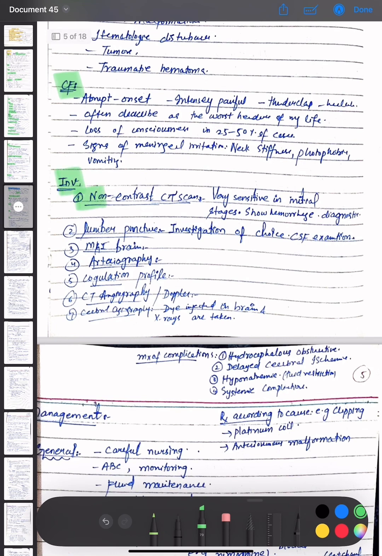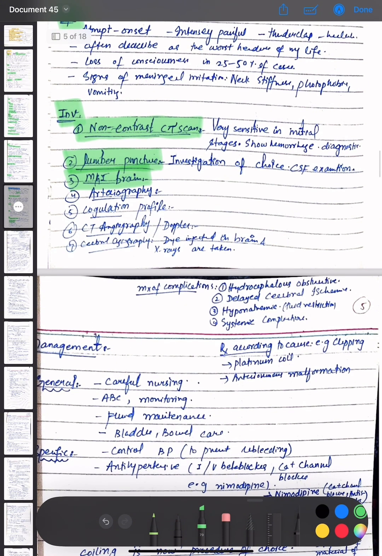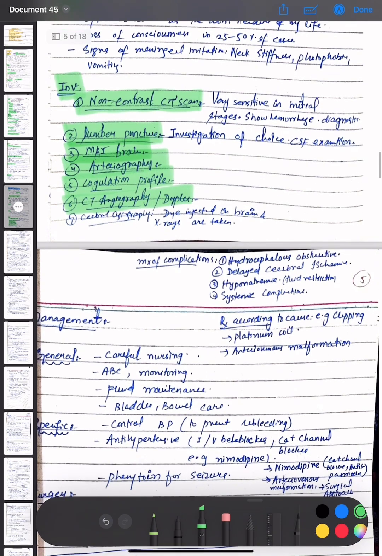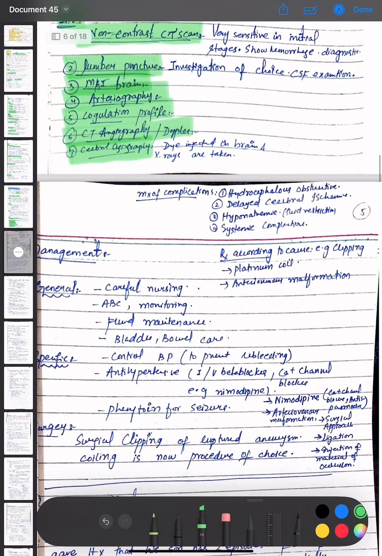Investigations for subarachnoid hemorrhage are non-contrast CT scan, which is very sensitive in initial stages and shows hemorrhage and is diagnostic, and the lumbar puncture, which is the investigation of choice, CSF examination, then MRI of the brain is done, then arteriography is done, then the coagulation profile is done, then CT angiography or Doppler is done, then cerebral angiography is done, where dye is injected in the brain and x-rays are taken.